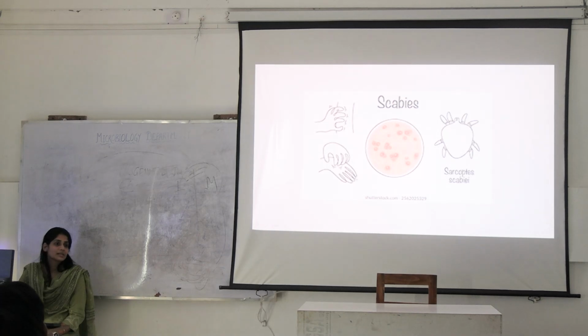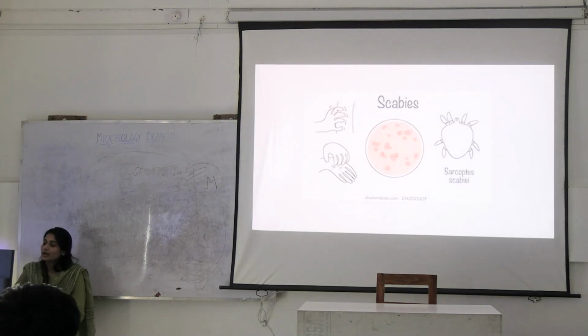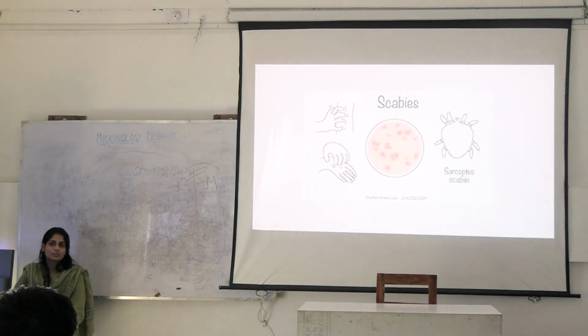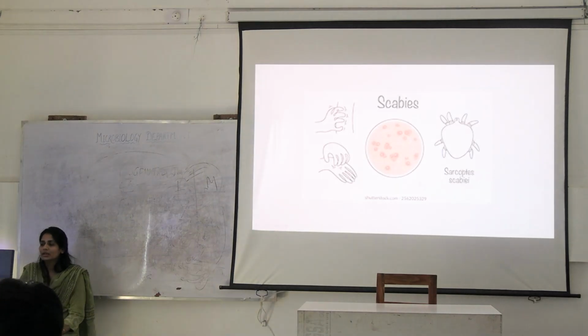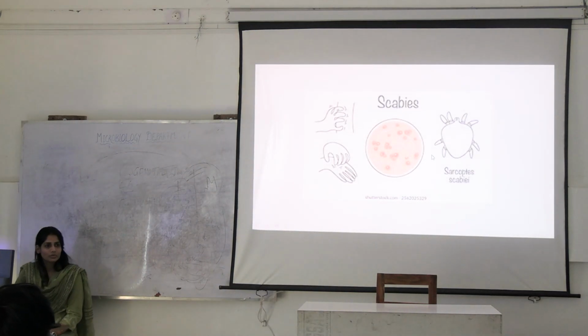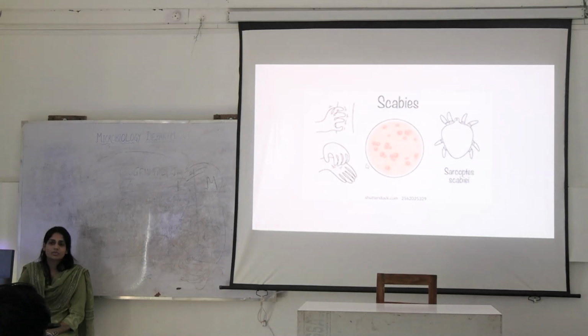clothes, fomites, right? What is the treatment? Permethrin. And what else can you do? Once you have started the treatment, how will you treat the patient? It has to be applied all over the body. You have to repeat it, and then you have to wash off all your fomites properly or sun dry them. Okay. And also reach out to the contacts, because this is contagious, right?